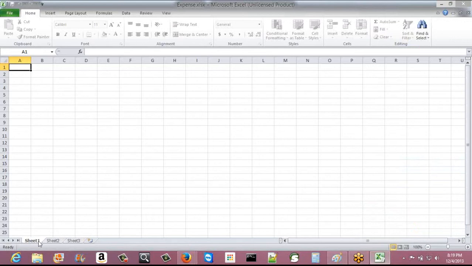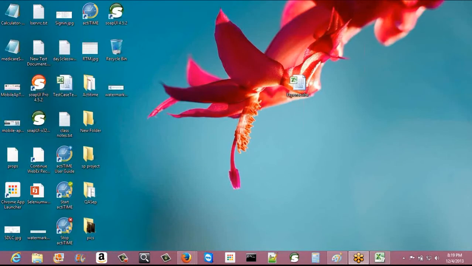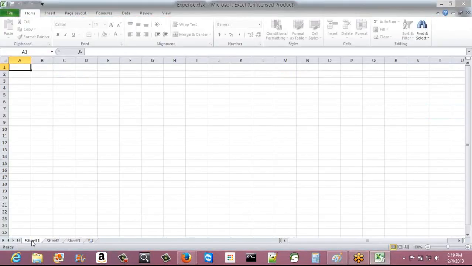In this Excel file, each sheet is called a table. I'm telling it in terms of a database. If you consider this one Excel file as a database, in that file you have multiple sheets, each sheet can be considered as a table, and in each table you have rows and columns.